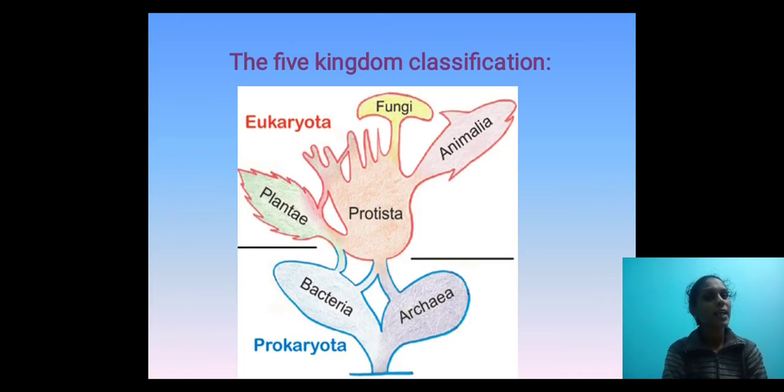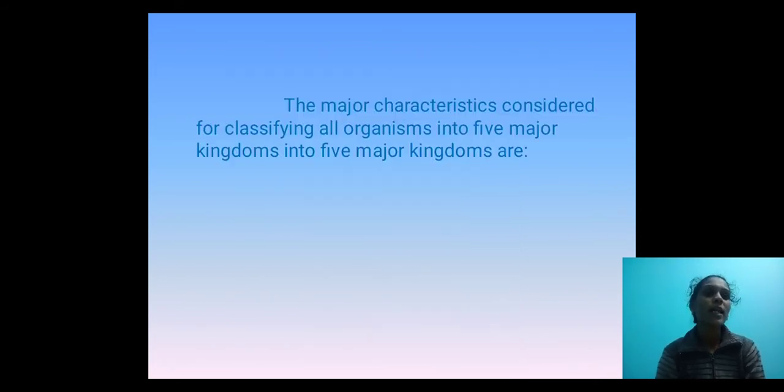We already studied in the last class the five kingdom system: kingdom Monera, kingdom Protista, kingdom Fungi, kingdom Plantae, kingdom Animalia. These are the five kingdom system made by Carolus Linnaeus. The major characteristics considered for the classification of all living organisms into the five kingdom system, we will study one by one.